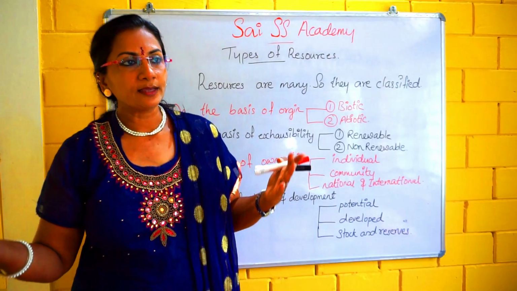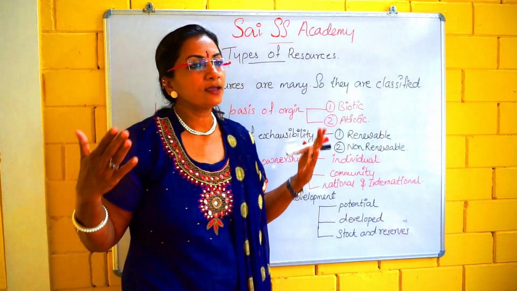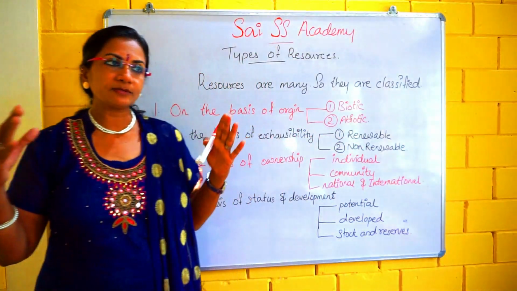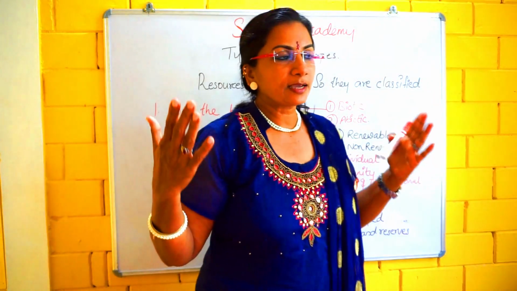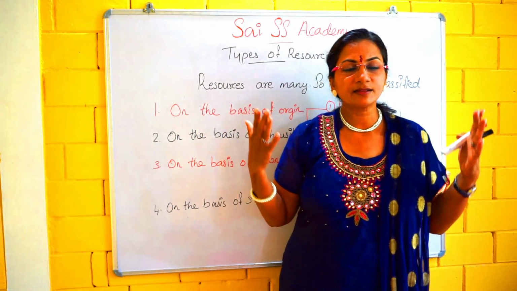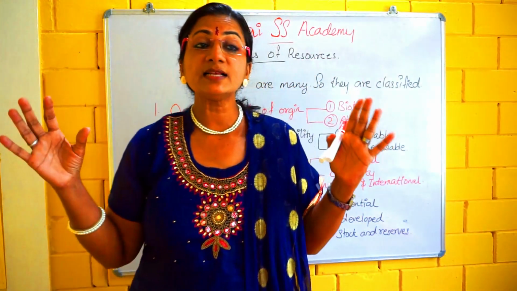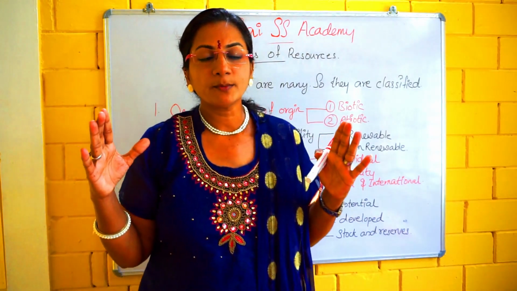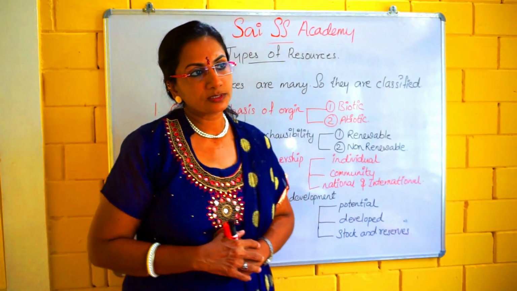The policeman serves the people through law and order. Not only these three, but many such individuals are serving the society. So here, human beings having skills are human resources. Got it? That means human beings that have skills come under human resources.